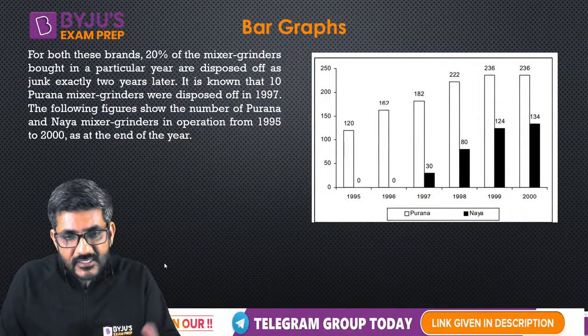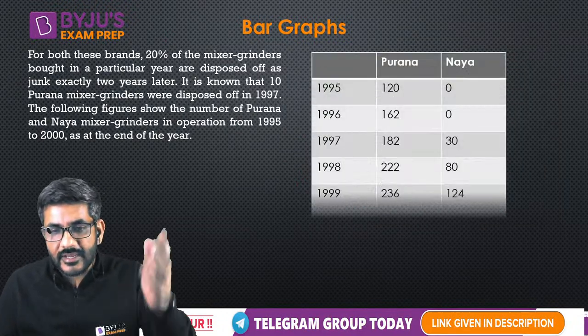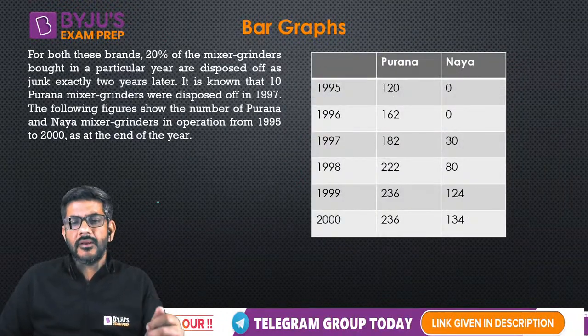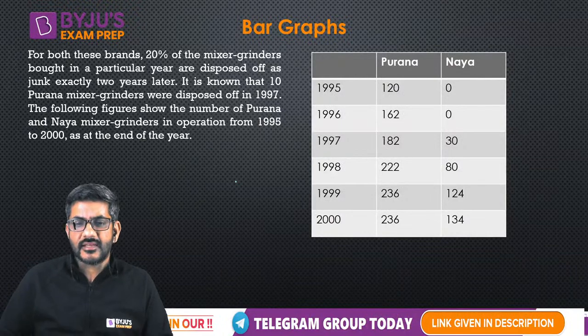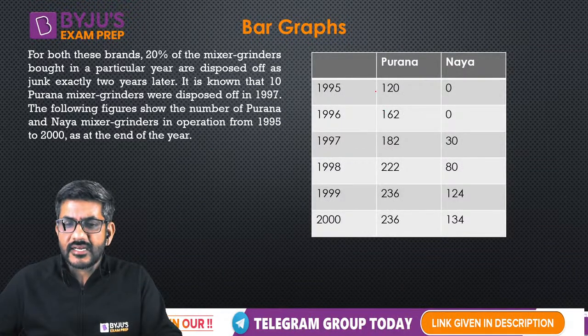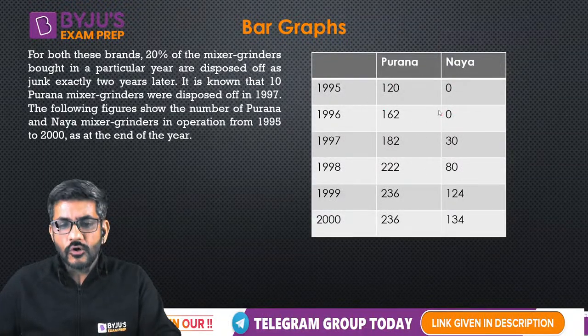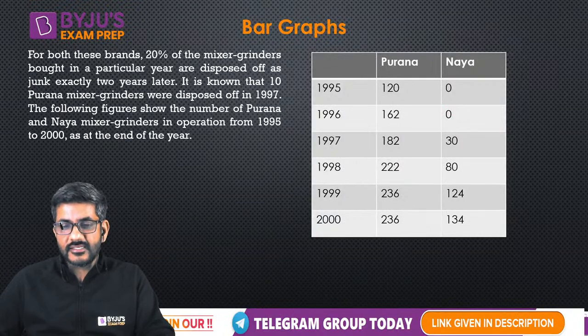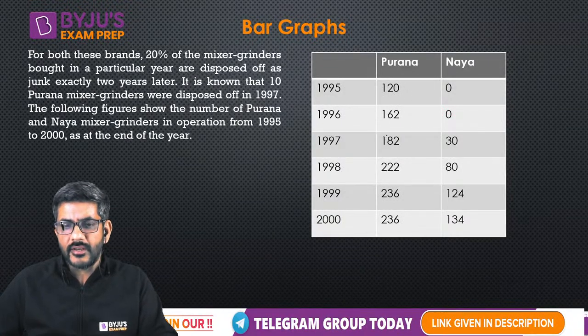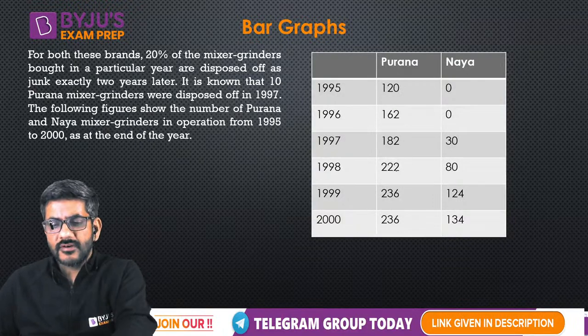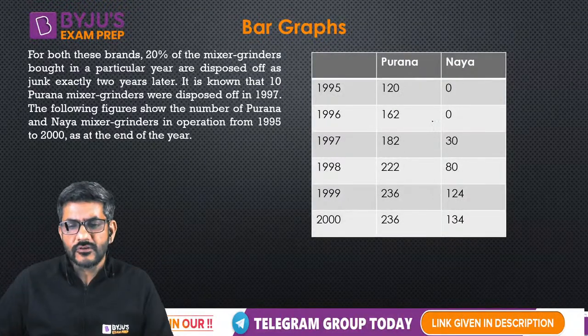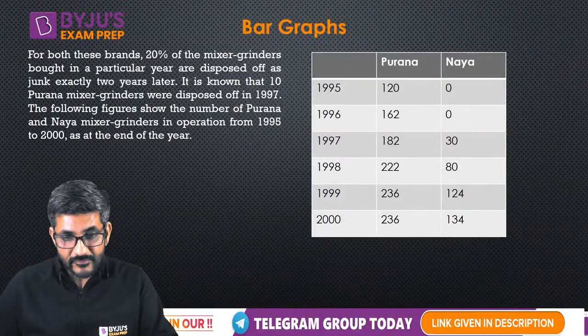So I have just made a table over here. तो मैं यहां से हटा के मैंने टेबल बनानी, पुराना मिक्सर ग्राइंडर्स, नया मिक्सर ग्राइंडर्स, whatever was in that graph, only those things I have written over here in this table. As you can all see, 120, 162 वगैरह, this was all given in that graph. और नया के लिए 0, 0, 30, 80, 124 and 134.